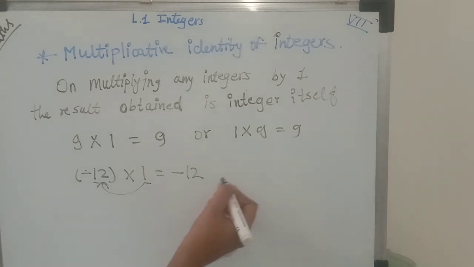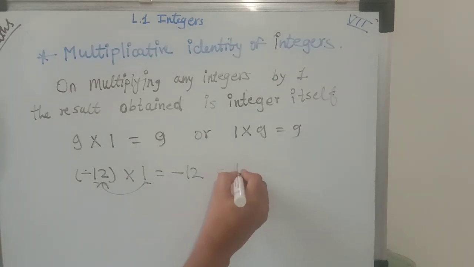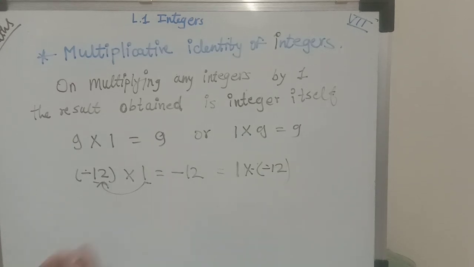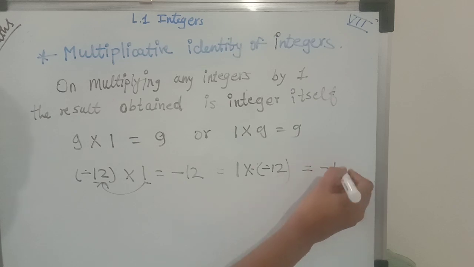If we change their order, we'll get -12 only.